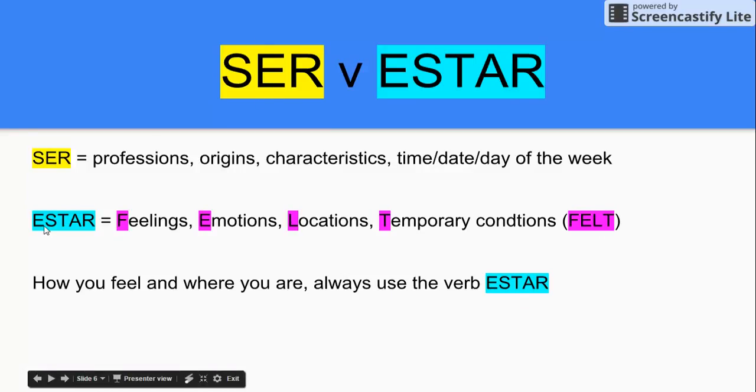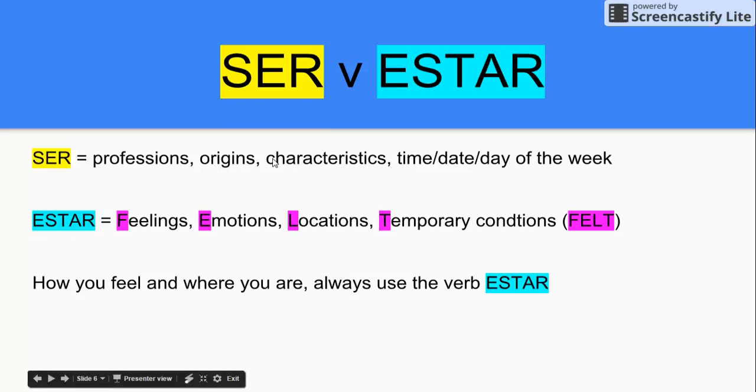While on estar, for example, we're going to describe the F-E-L-T that makes up felt for feelings, emotions, locations, and temporary conditions. For example, cansado, feeling, right? Yo estoy cansado, emotions like happy. Estoy contento, locations. Yo estoy en la clase, where I'm located. Or even more permanent locations like Riverdale está in Fort Myers. And lastly, temporary conditions. Things like está nublado, it's currently cloudy.